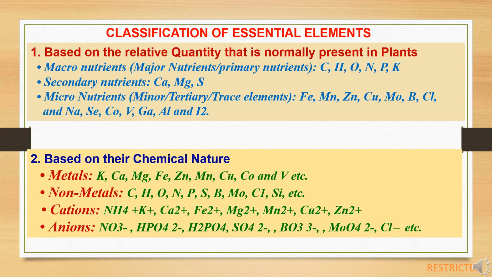Under non-metals, carbon, hydrogen, oxygen, nitrogen, phosphorus, sulfur, boron, molybdenum, chlorine, silicon. Then some nutrients are cations like ammonium, potassium, calcium, iron, manganese, copper and zinc. And other elements which are available in anion form like nitrate, phosphate, sulfate, borate, etc.